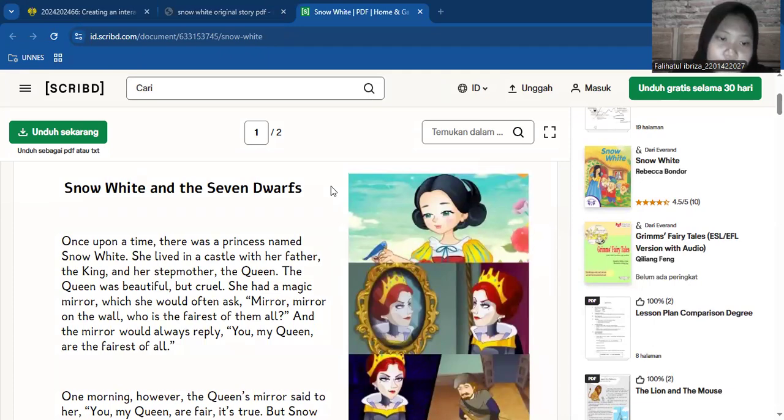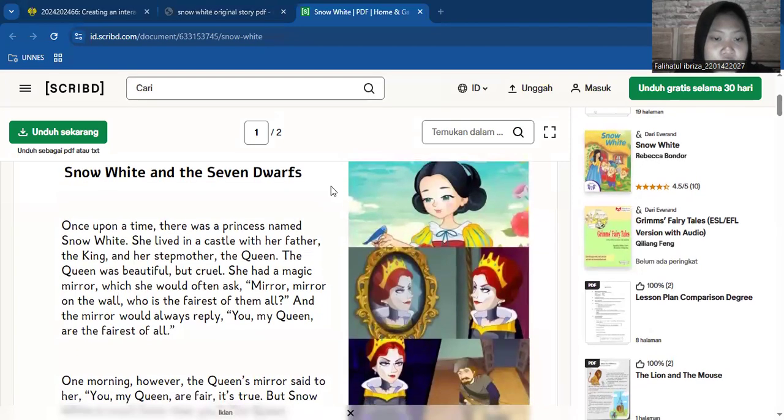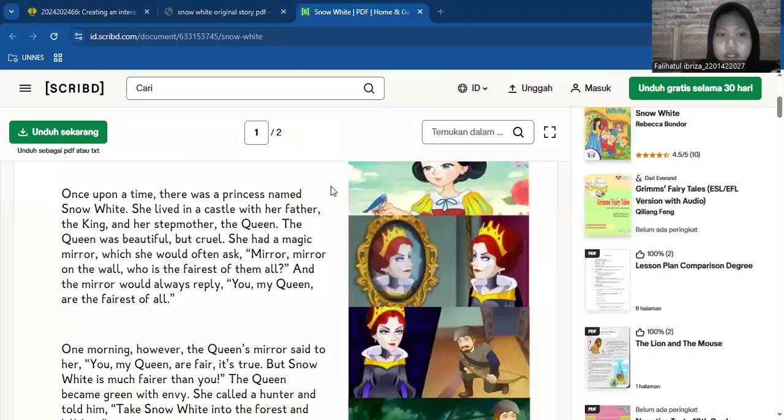Snow White and the Seven Dwarfs. Once upon a time, there was a princess named Snow White. She lived in a castle with her father, the king, and her stepmother, the queen. The queen was beautiful but cruel.